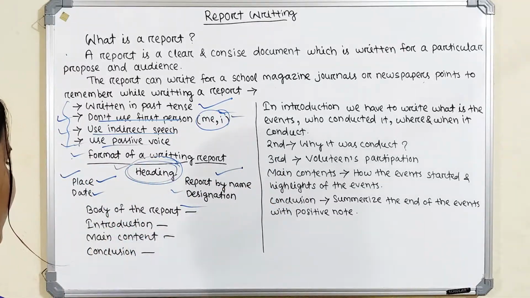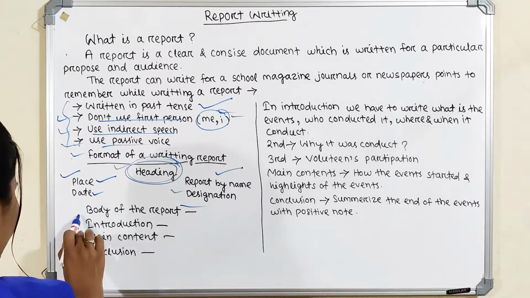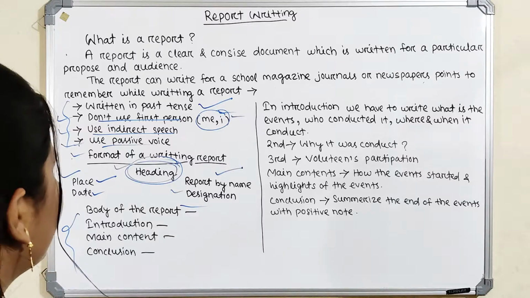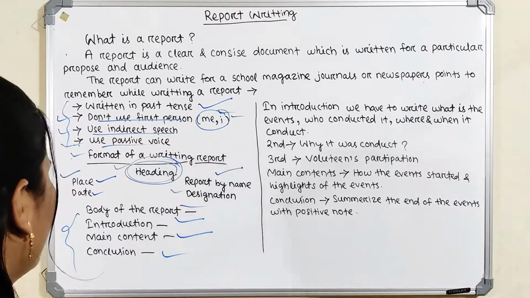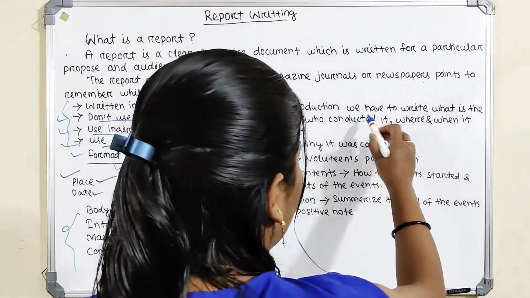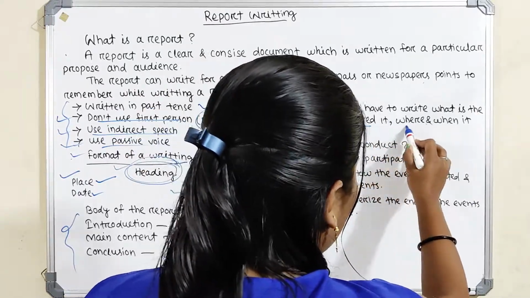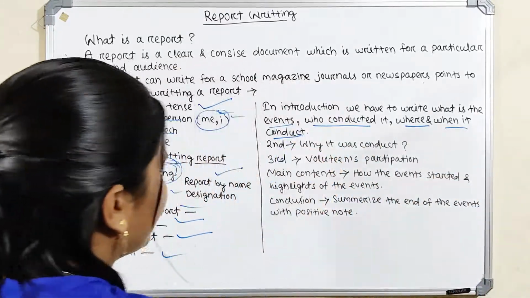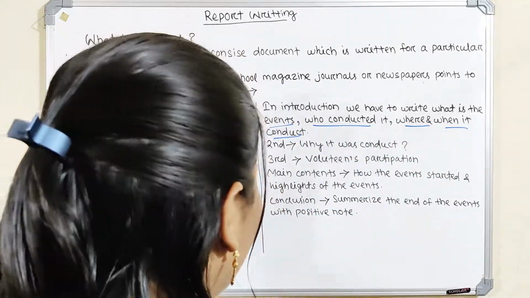This is the format. Then we discuss the body of the report. The body of the report contains three steps: introduction, main content and conclusion. In the introduction we have to write what the event is, who conducted it, and where and when it was conducted. These are the points we have to write in our introduction.